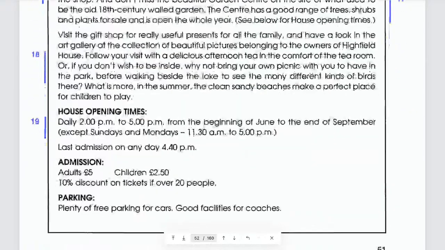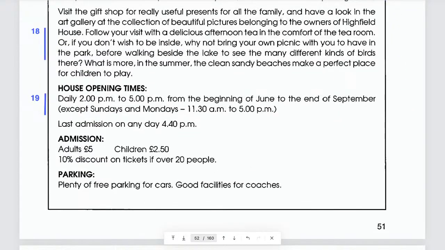Where? Admission. Adults £5. Children £2.50. And 10% discount on tickets if over 20 people.